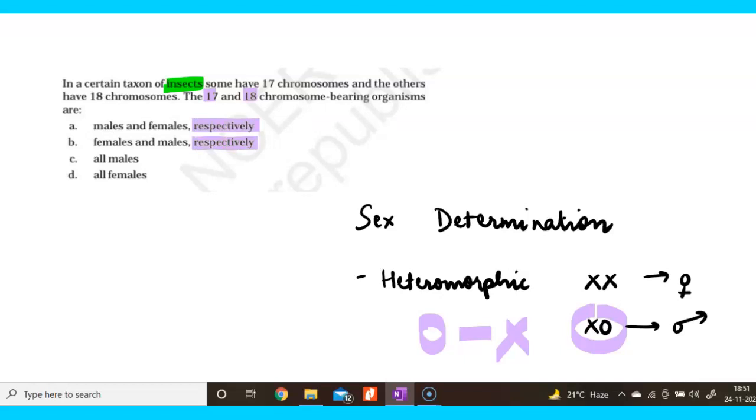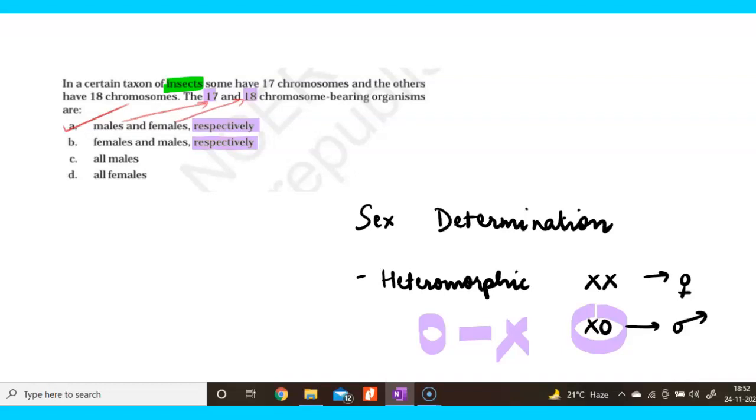That means male 17, because males are heterogametic and they contain just one chromosome. So we would be ticking this option A, because males are one chromosome less and females are homogametic with 18 number of chromosomes, right?